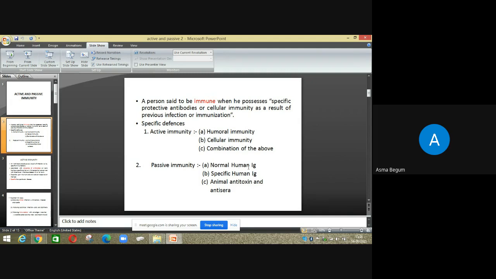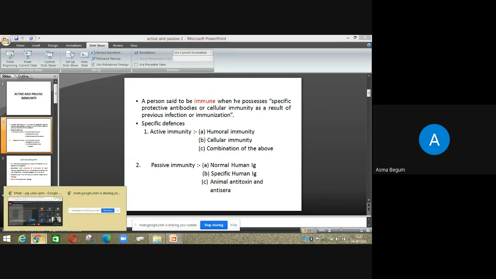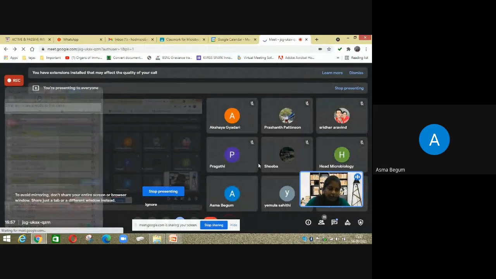It can be normal human antibody, specific antibody, or animal antitoxin. As I told you, it is injected into an experimental animal, which can be a guinea pig or a rabbit. When they develop antibodies, those antibodies are collected and injected into a patient or a human being. When it is of animal origin, it is called animal antitoxin and antiserum. Clear, Asma?